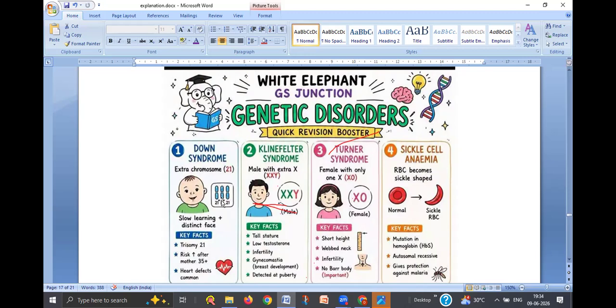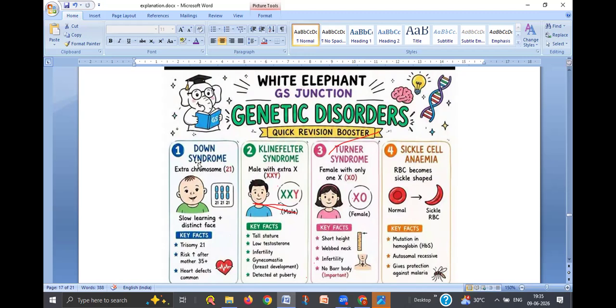Usually there are 2 chromosomes in the form of a pair, but there is one more additional chromosome, that 21st chromosome. Here we see 3 chromosomes instead of 2. That means there is one extra chromosome. That is called trisomic condition. We can also call it 2n plus 1 condition. 2n means 46 chromosomes. If it is 2n plus 1, they have 47 chromosomes, one extra. So the 21st chromosome is extra. Here what we see is called Down syndrome.